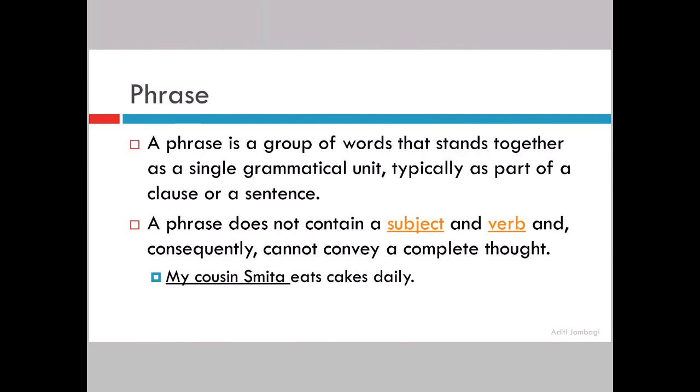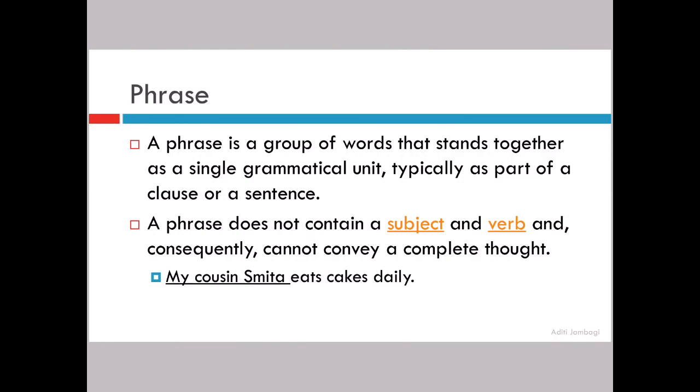A predicate is something that is giving us more information about the subject. It has the verb also. So now a phrase does not have a subject and a verb. Means a phrase does not have a subject and a predicate. Or it may have a subject but not the predicate, or it may have the predicate but not the subject. So you're understanding, this is the main difference, that a phrase will not contain a subject and a predicate together.